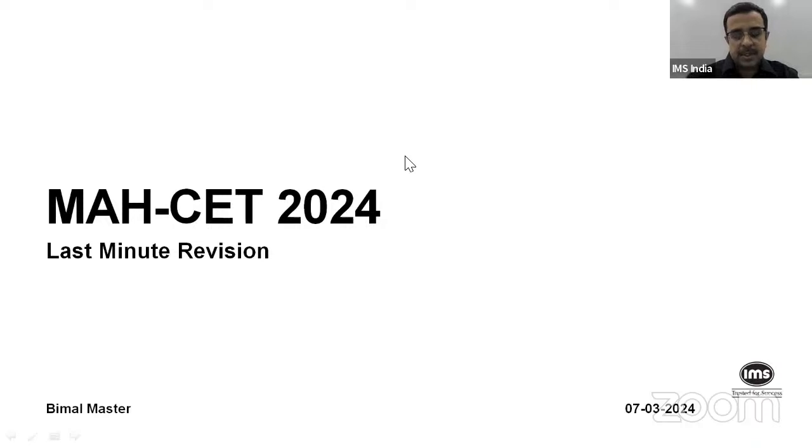So let's get right into it. We're going to focus on the quant section. I'm assuming all of you would be familiar with the format of the CET, the number of questions that typically you can expect from quant, from different areas within that. So I'm not really going to spend any time on that. Let's directly get into the solving process.